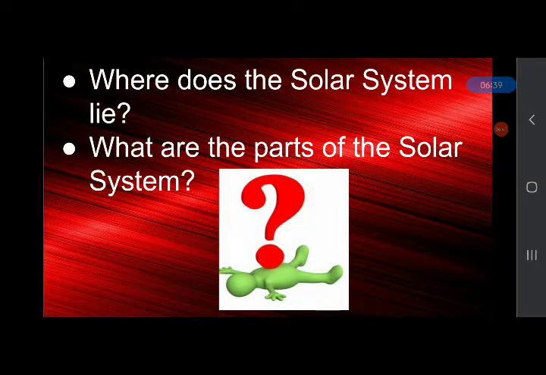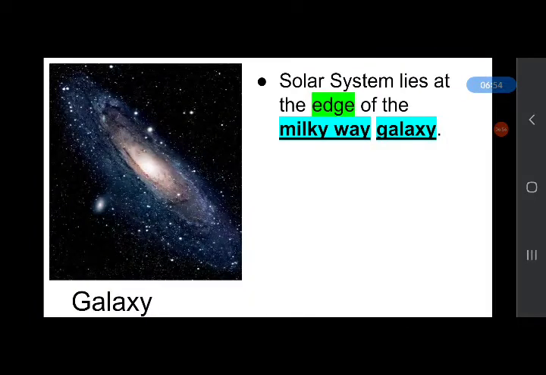Now answer these questions. Where does the solar system lie? What are the parts of the solar system? You can answer to your partner. Where does the solar system lie? The solar system lies at the edge, meaning the sides, of the Milky Way galaxy. Our Earth is a part of the Milky Way galaxy, and the solar system lies at the edge of the Milky Way galaxy.